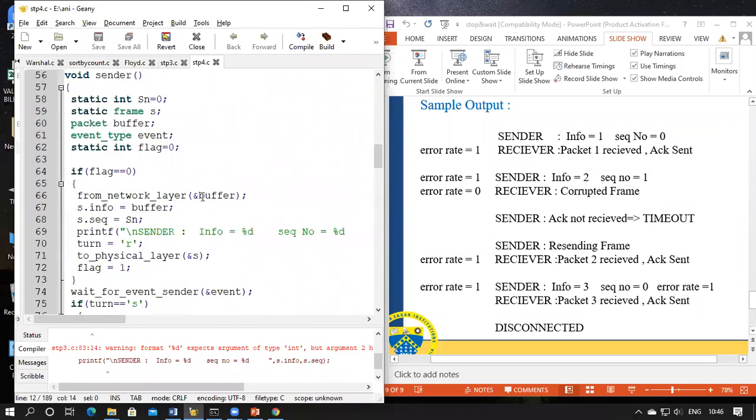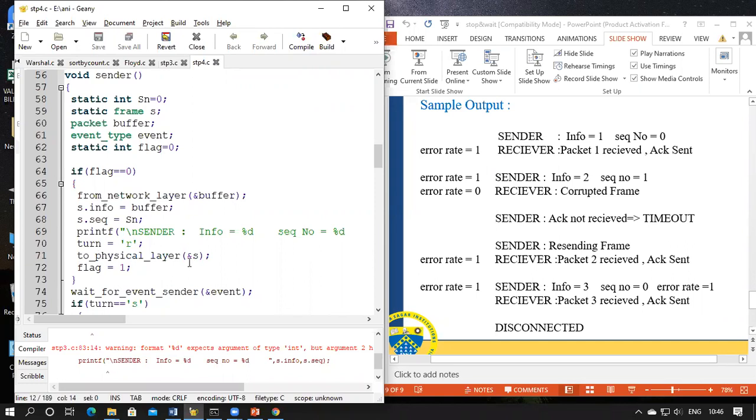So now the packet has 1 as the frame number, and this information is assigned to the frame information. Here we have defined it as S frame. So S information is nothing but the buffer data. So 1 is assigned here, which indicates frame 1. Now the sequence number SN is initially 0, so 0 is assigned to the sequence number. So you'll just display the message, and the turn becomes R now. Now it is the turn of R, and you will send this frame to the physical layer.